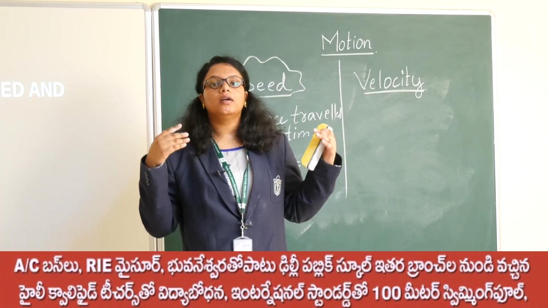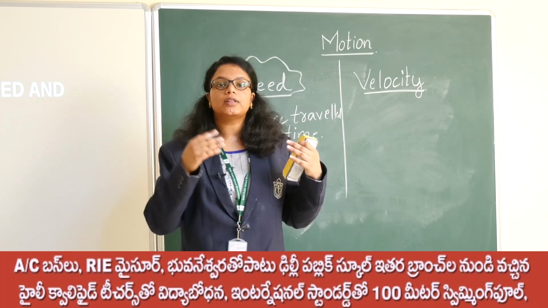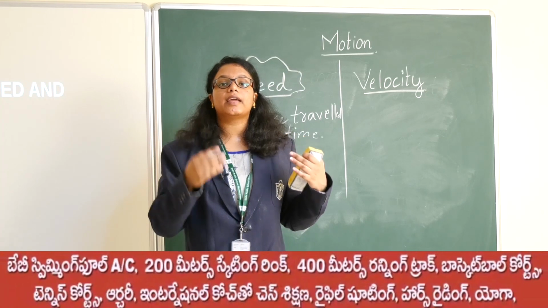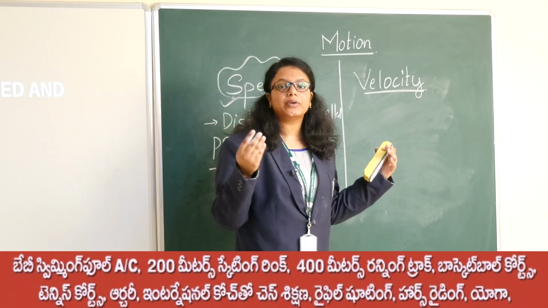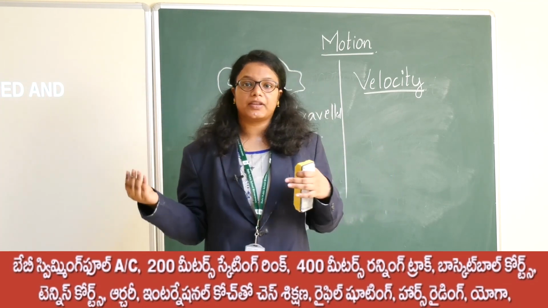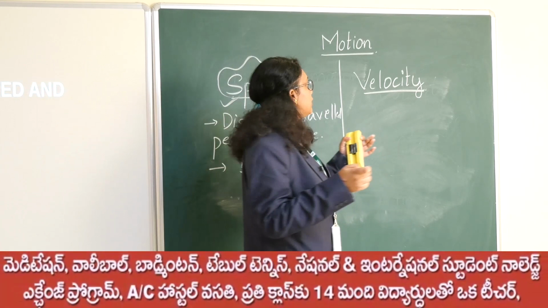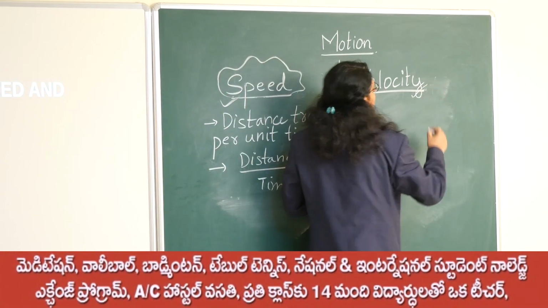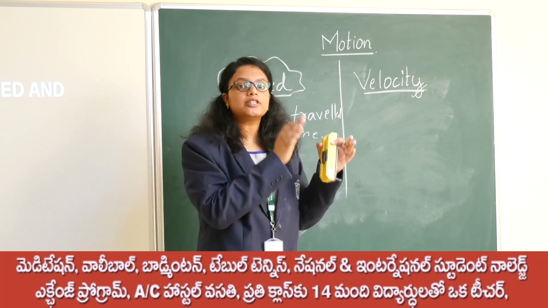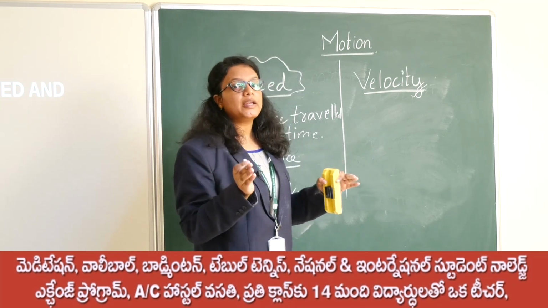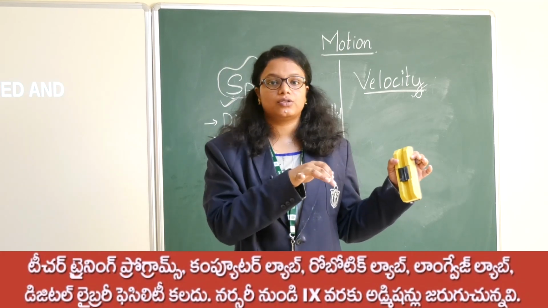I have gone 2 kilometers towards the north side of my house. So that is the north side, that indicates direction. If you observe our day-to-day life, we are not moving in a single direction. We usually change our direction as we go. So usually we should use the term velocity, but for the common man it is speed. We are not using the term velocity. So there is a difference between speed and velocity. Speed is distance travelled by time taken, whereas velocity includes direction also.